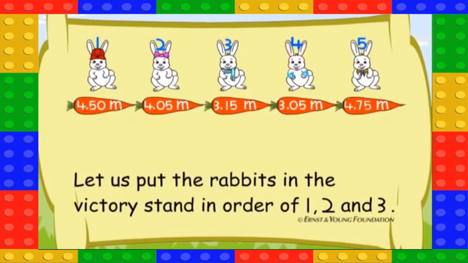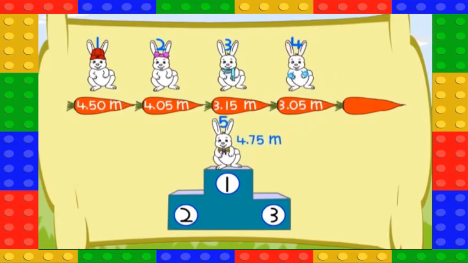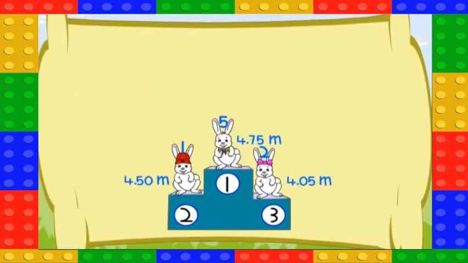Let us put the rabbits in the victory stand in order of 1, 2 and 3. Rabbit 5, Rabbit 1 and Rabbit 2.